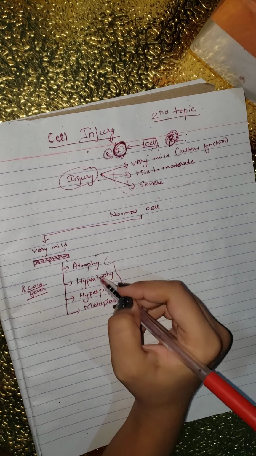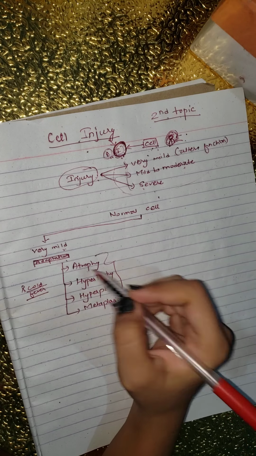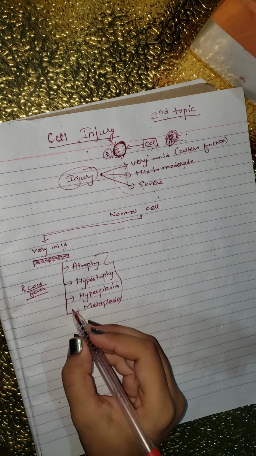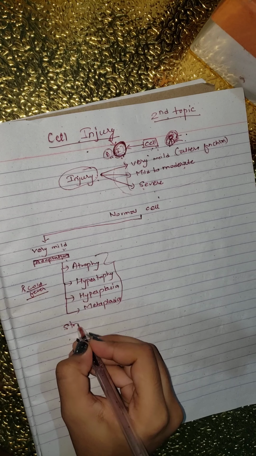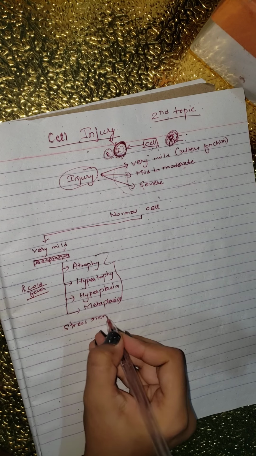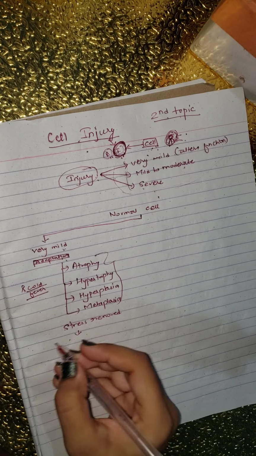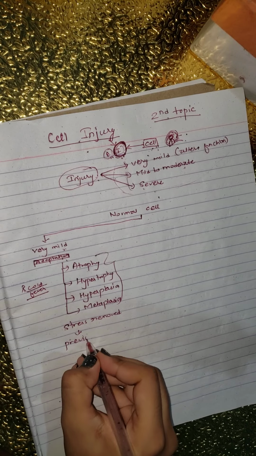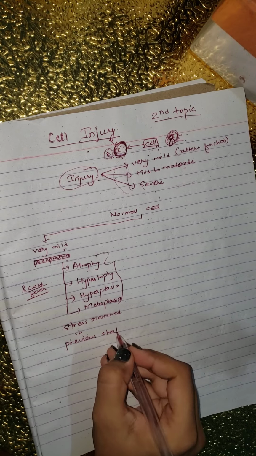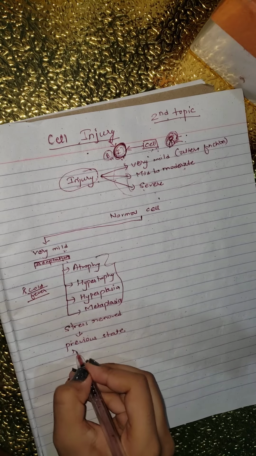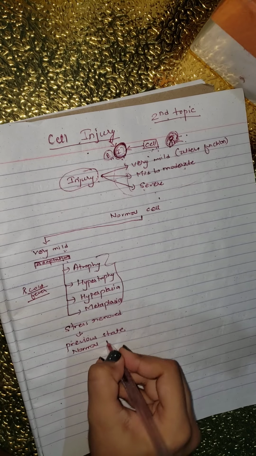These are the changes they go through during the adaptation process. After the stress is removed, the cell will go back to its previous state. That means the normal cell will be restored.